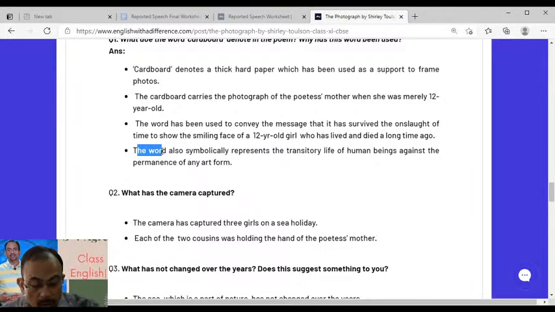So, cardboard is also a symbol of an art form which has survived the onslaught of time. Therefore, it is a stark comparison between something that is transient in nature, very temporary in nature, and those which are perennial or permanent in nature.